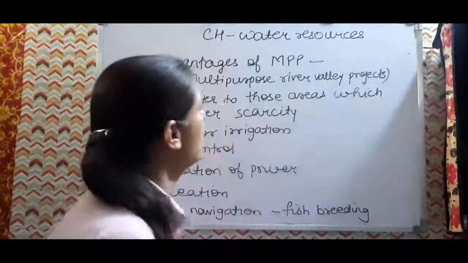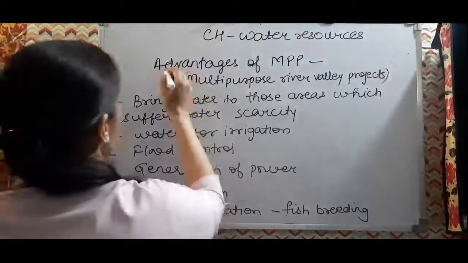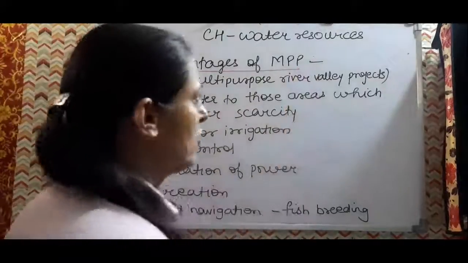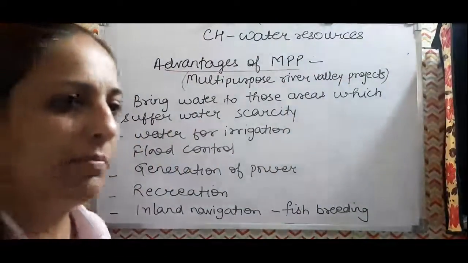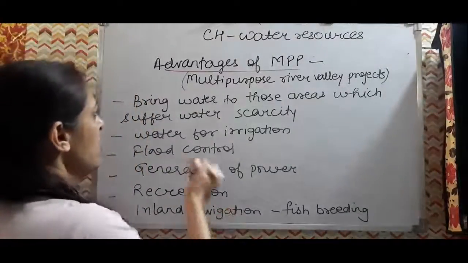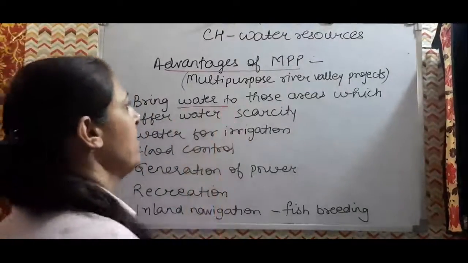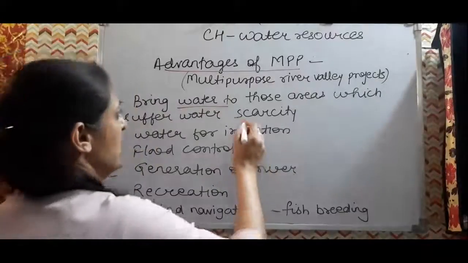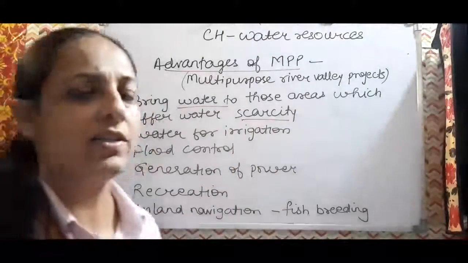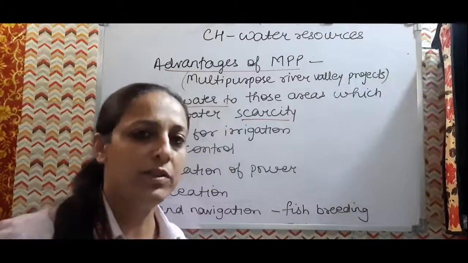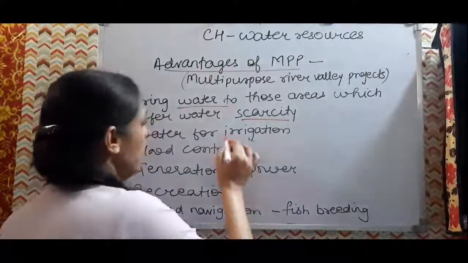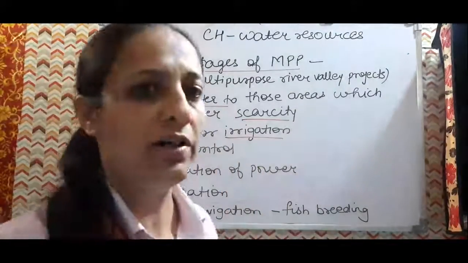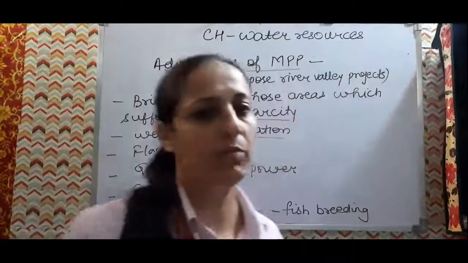So now we have to see the advantages of multi-purpose river valley projects. What are the advantages of creating the multi-purpose river valley projects? It will ensure the supply of water to those areas where water scarcity is there. So if we create this kind of projects, then water availability will be ensured to water scarce areas. Similarly, water will be provided for irrigation through canals.